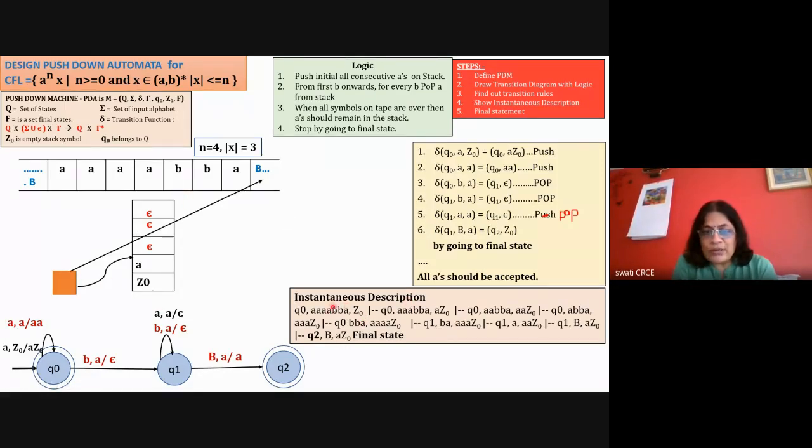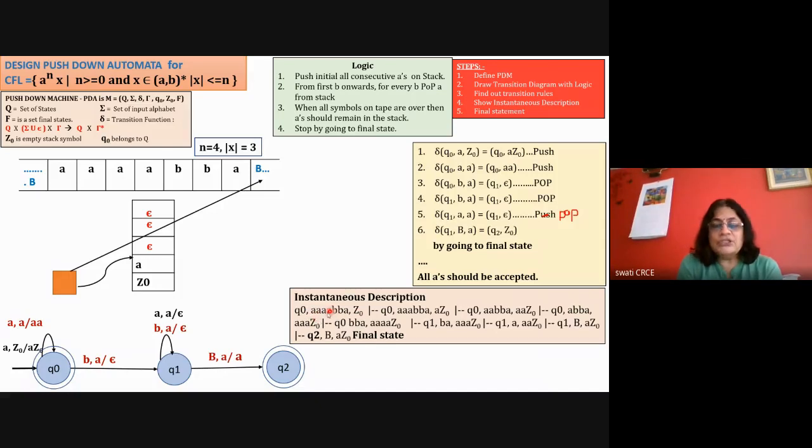So take this example of an instantaneous description that starts from Q0 and Z0. Q0 is a state, Z0 is the stack contents, and this is the string, 4 A's and double BA. In the instantaneous description, we represent 3 elements separated by commas. The first element is the state. The last element is the stack content, all the contents of the stack. And here there is the string on the tape. So on the tape, the string is 4 A's and double BA.